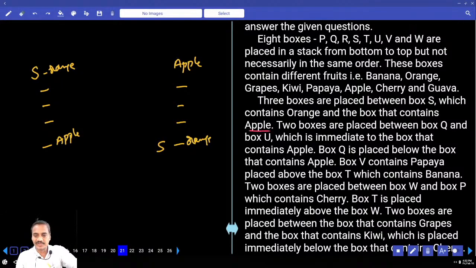And 2 boxes between Q and U, U which is immediate to the one which contains apple. Now U is immediate to apple, under. U can be here or U can be here, there are 2 possibilities. Then if U is here, then 2 boxes are between Q and U. 2 in between U and Q is not possible because S is already there. Then where should this one go? And Q must have 2 boxes between Q and U, 1, 2, and Q will be here.